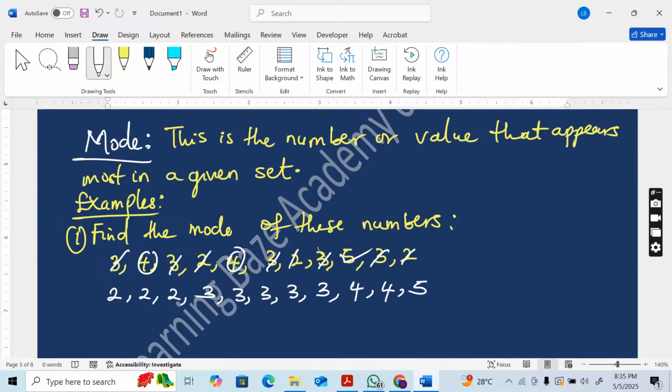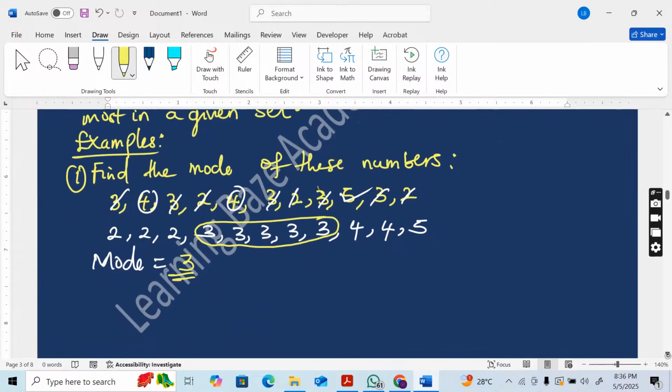Now, the number that appears most here will be the mode. So the mode is 3 because 3 appears most. Look at it. 3 shows up 5 times. So that's why we're going to write 3. The mode in this given set of numbers is 3. It is the one that appears most. Let's look at another question.